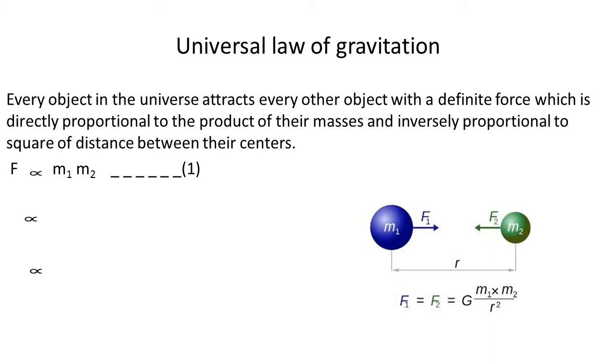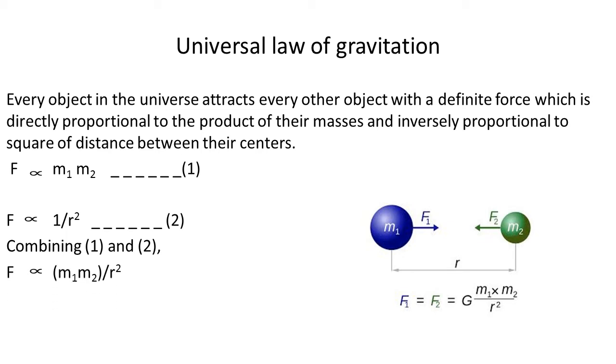Then the latter part of universal law of gravitation, the force of attraction between any two objects is inversely proportional to square of distance between their centers. Here r is the distance between the centers of these two objects. So force of gravity is inversely proportional to distance between their centers, that is F proportional to 1 upon r square. Let us combine these two equations, and after combining these two equations we will get F is proportional to m1 m2 upon r square.